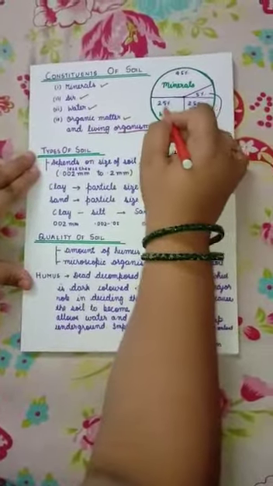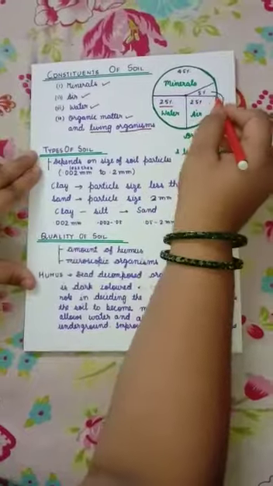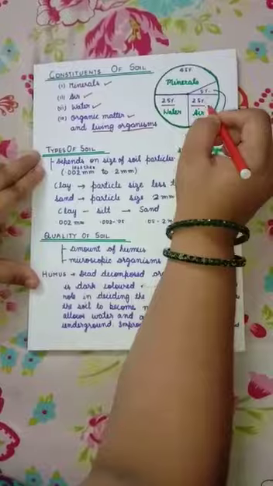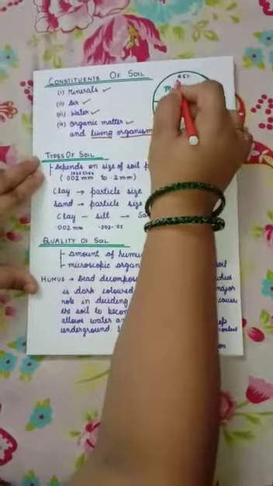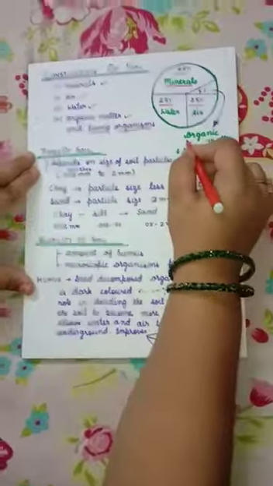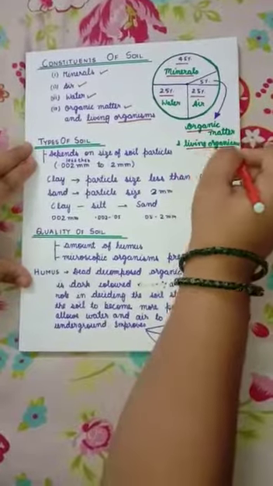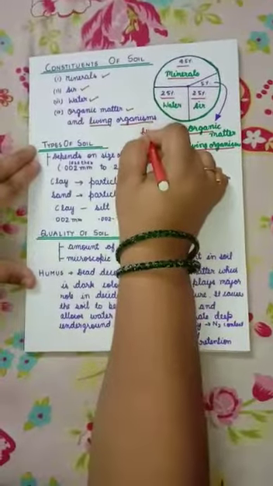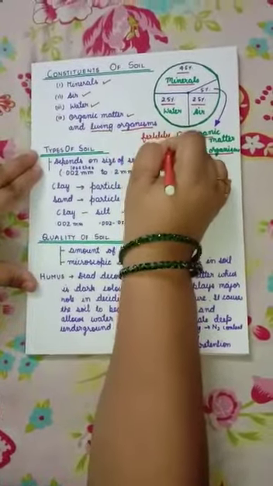Soil water takes 25% of the soil, whereas 25% is constituted by air and 45% by the minerals, and only 5% by organic matter and living organisms. But this 5% is very important for the fertility and structure of the soil.